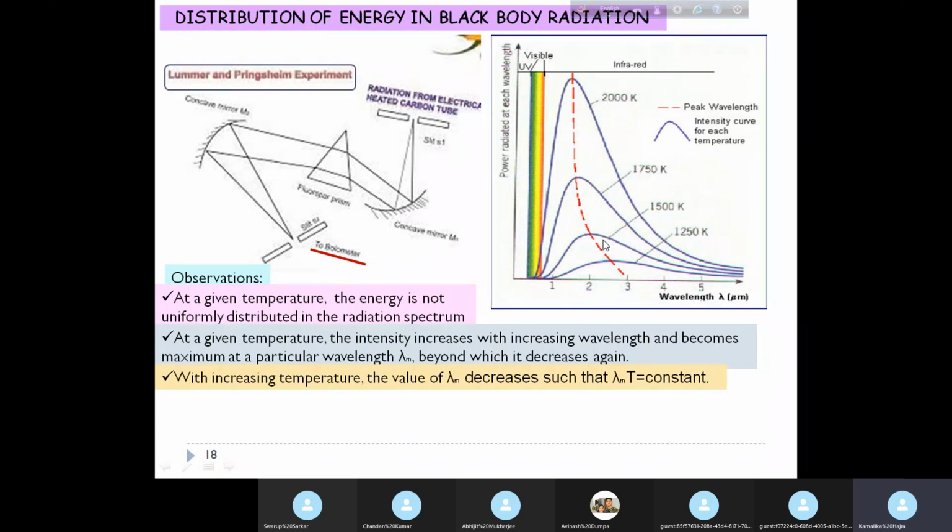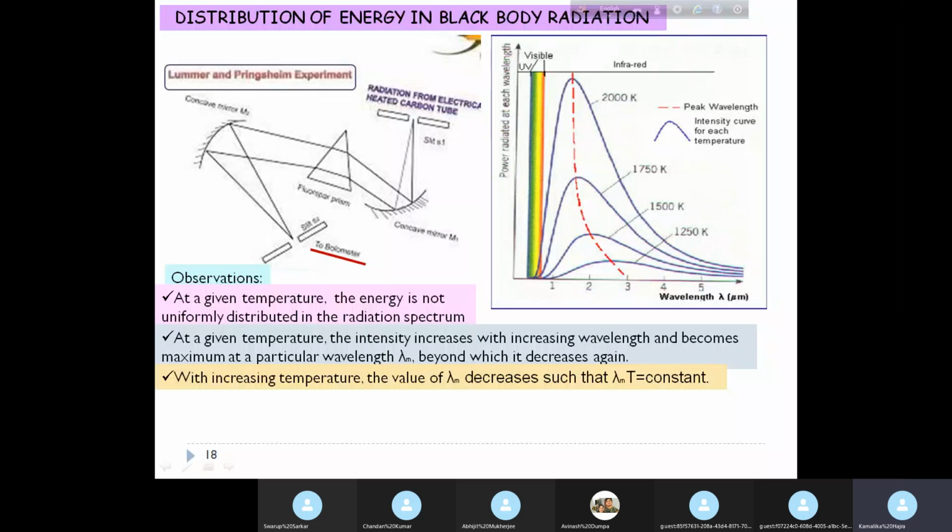Okay, so the peak value increases with temperature, but the value of lambda at which the peak value is reached, that we call lambda m, is decreasing as we go to higher temperatures.